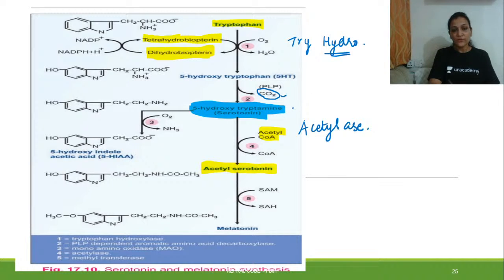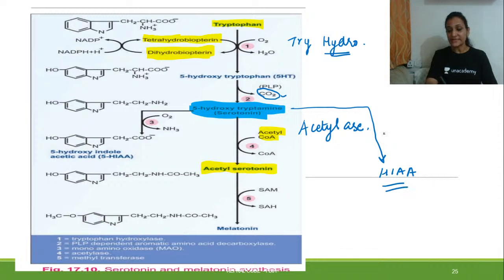Now, this is your 5-hydroxytryptamine. It can also form further HIAA, that is hydroxyindole acetic acid. This hydroxyindole acetic acid is a kind of excretory product, and it is excreted out in urine. So this is also linked. When we are talking about formation of serotonin and melatonin, the formation of HIAA is also linked in the process, right?